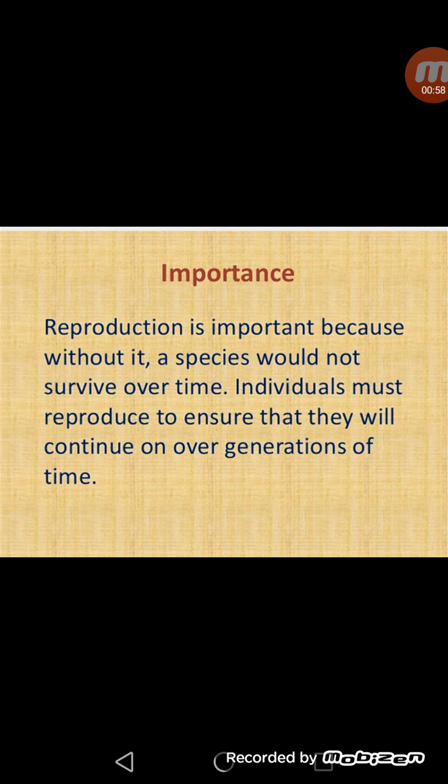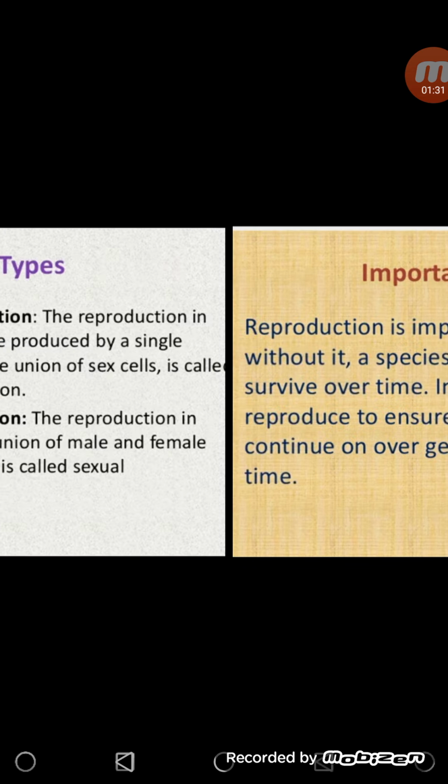Now, what is the importance of reproduction on this earth? Reproduction is important because without it, a species would not survive over time. Individuals must reproduce to ensure that they will continue on over generations of time. So, to maintain life, to continue life on this earth, reproduction is a very essential process. If there is no reproduction on earth, in coming years there will be no life on the earth. So to maintain the continuity of life on this earth, reproduction is very important.